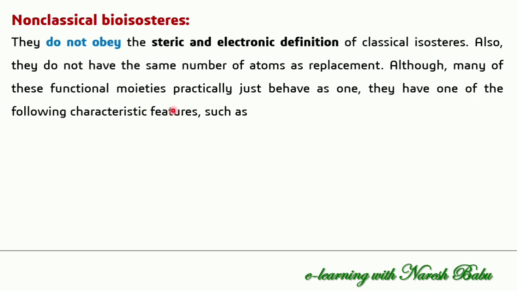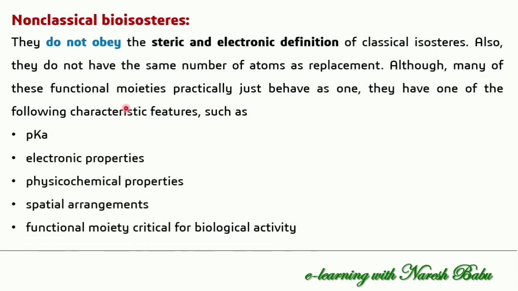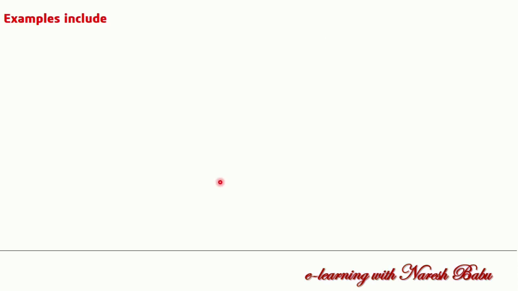Although many of these functional moieties practically behave as one, they have one of the following characteristic features. Almost what we are replacing, even though they do not have a similar number of atoms, practically we can see these characters may be similar in those groups. That is the dissociation constant, electronic properties, physicochemical properties, spatial arrangement, and functional moiety critical for biological activity.